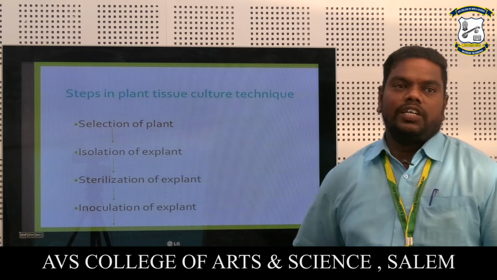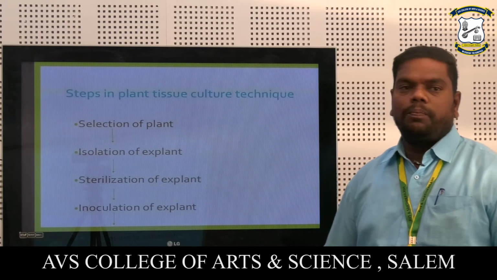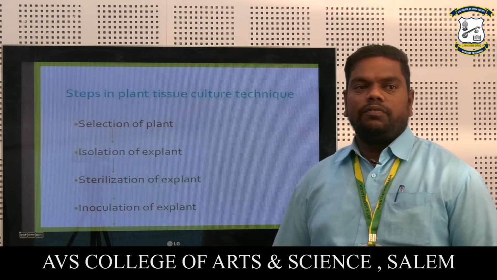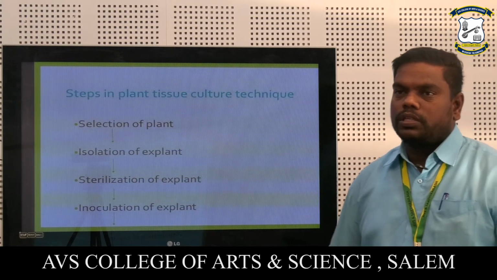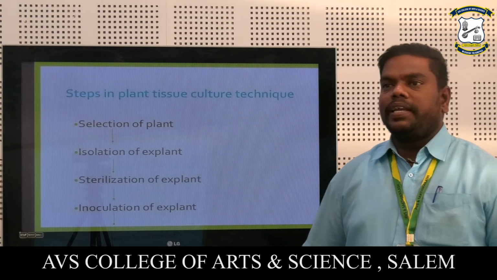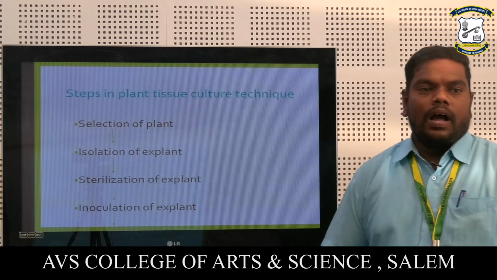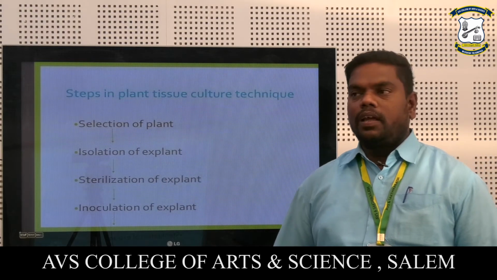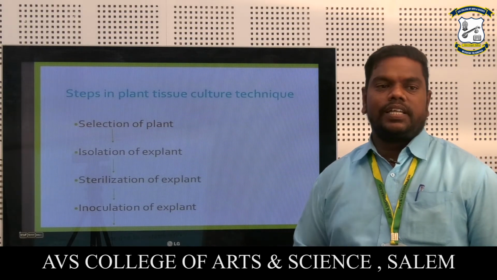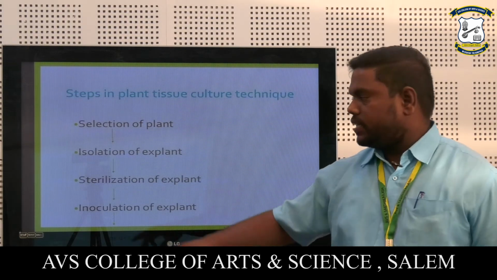Following are the steps of plant tissue culture techniques. First is plant selection. Selection is the most important. Next is isolation of explants. We isolate young explants and use them for plant tissue culture. Third is sterilization of explant. After getting the explant, we go to sterilization. After that, inoculation of explant. Most important, in the in vitro laboratory we use sterilized equipment. After that we do the inoculation of explants.